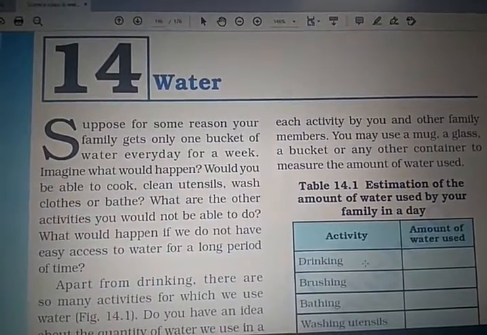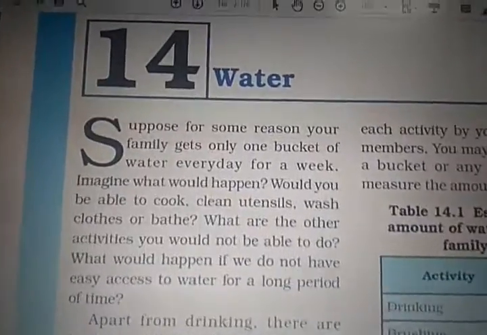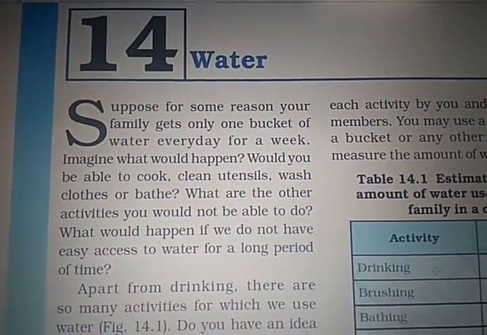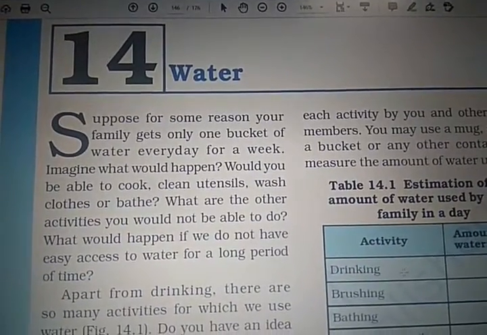Today's topic, science, chapter number 14, water. Now, this is a very easy chapter, the term water.